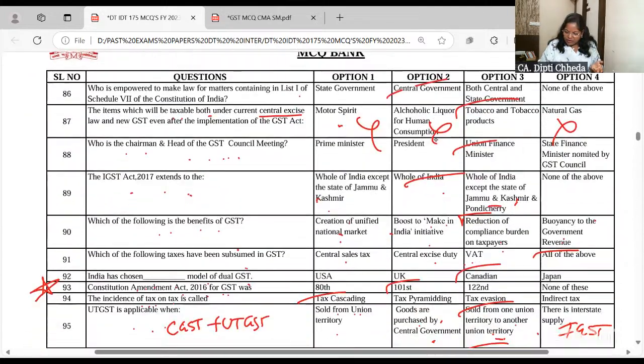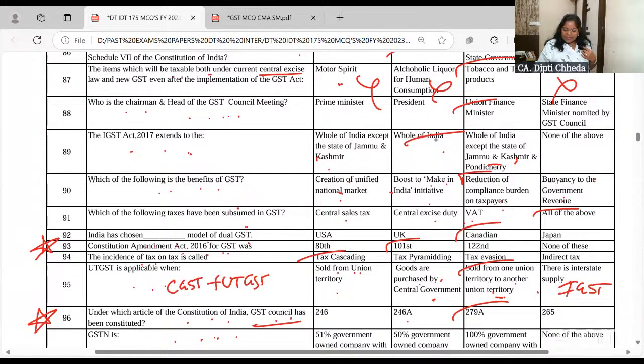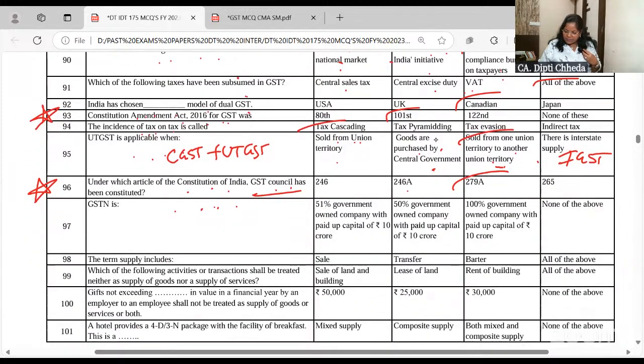But rules and all for the GST Council, which article of the Constitution? The GST Council has been constituted under 279A. And which amendment of the Constitution is it? 101st. Okay, so you can remember these three together.